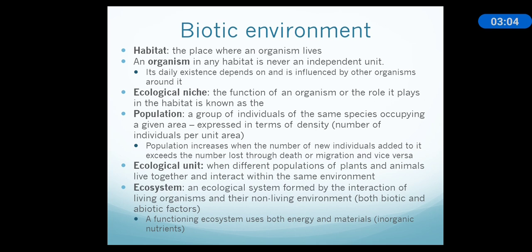Then is ecological unit. Ecological unit means when different populations of plants and animals live together and interact within the same environment. Ecosystem is an ecological system formed by the interaction of living organisms and their non-living environment. It means that we see the interaction of biotic and abiotic factors in a specified area.